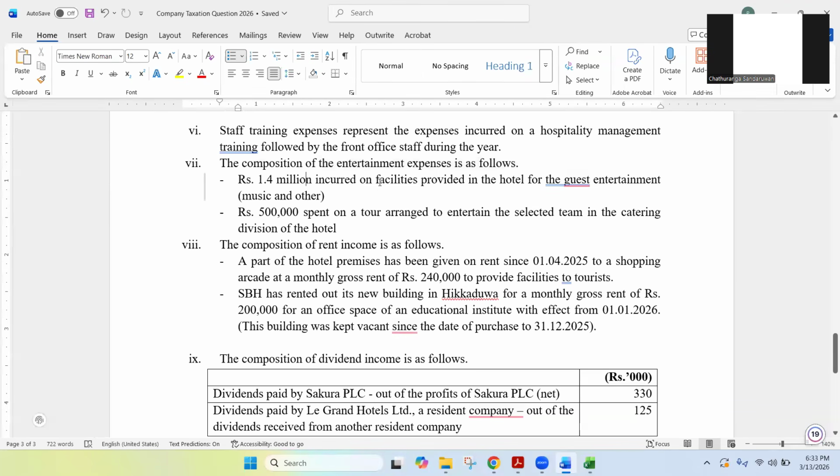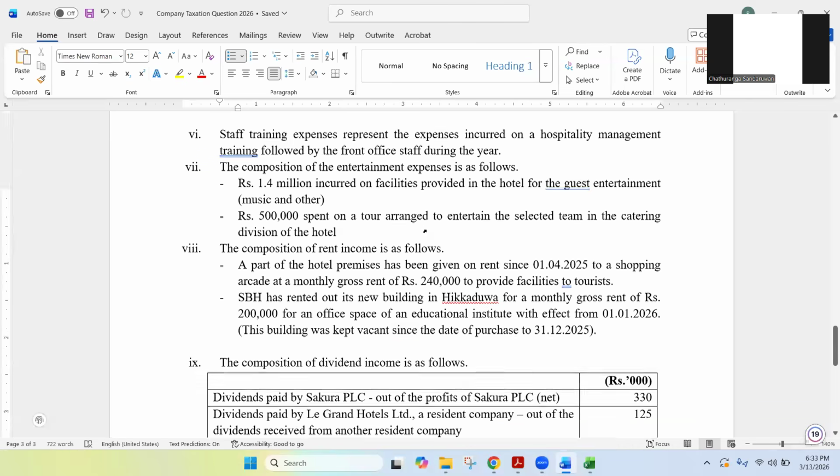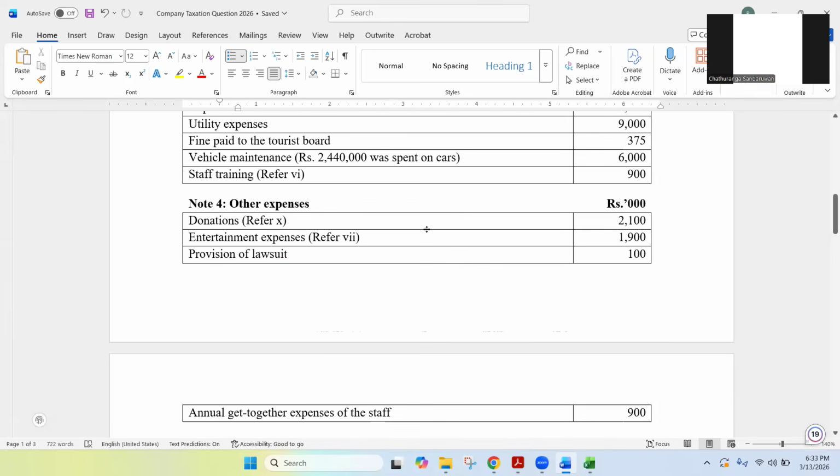1.4 million incurred on facilities provided in the hotel for guest entertainment. So you can see there are some guest entertainment. They have spent 1.4 million. And then another 500,000 spent on a tour arranged to entertain the selected team in the catering division of the hotel. So they have organized a tour and they have spent 500,000 to entertain these employees, right? That is about entertainment expenses.